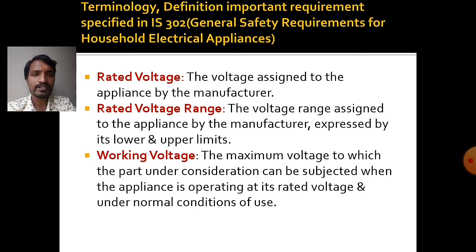It is a range. The range will have lower and upper limits of the voltage. Suppose the rated voltage is 230 volts, then the rated voltage range might be 220 volts to 240 volts. This is the range, and the particular number is the rated voltage. The range from 220 to 240 is the rated voltage range.